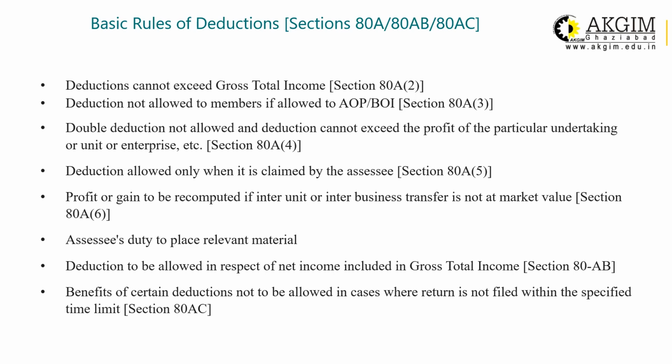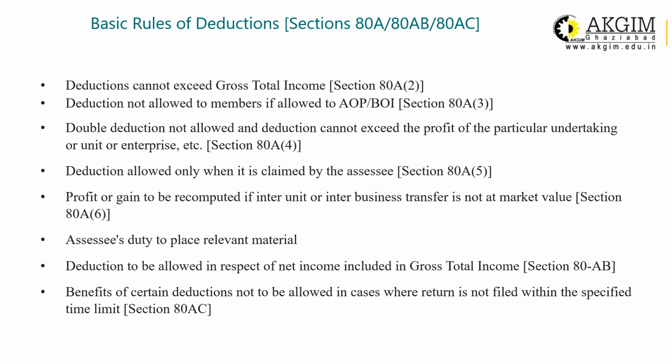Deduction is to be allowed in respect of net income included in gross total income. Deduction of certain benefits is not to be allowed where the return is not filed within the specified time limit. That means there are certain deductions which are allowed only when you file your ITR within the time limit. In case of late filing or belated returns, the assessee is not allowed to claim these deductions.